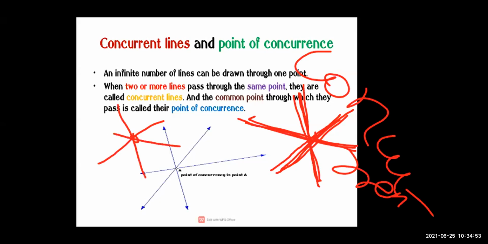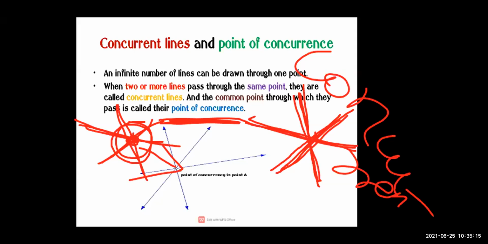When two or more lines pass through a point, एक point से जब पास हो रहा है दो और तीन लाइन, that is called as concurrent line. And ये जो common point है जिससे lines pass हो रही हैं, that point is our point of concurrence.